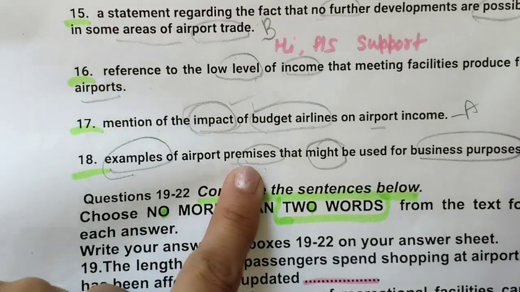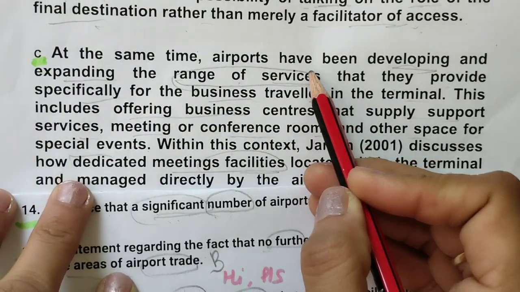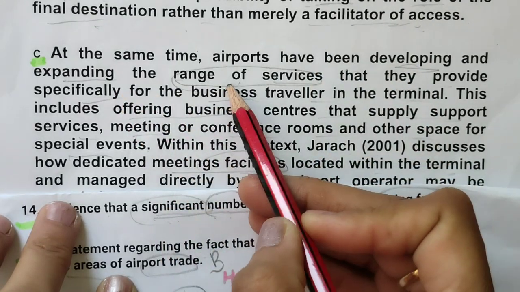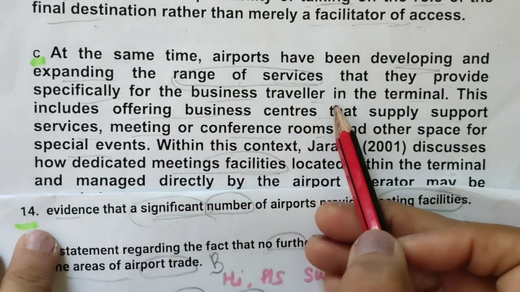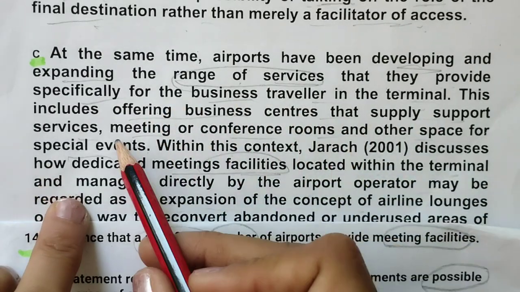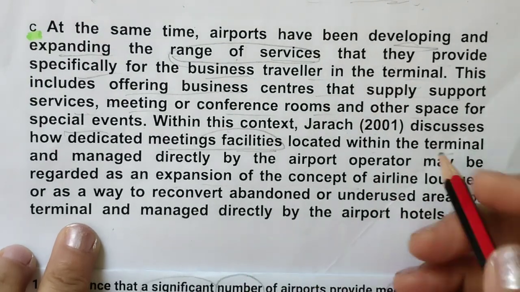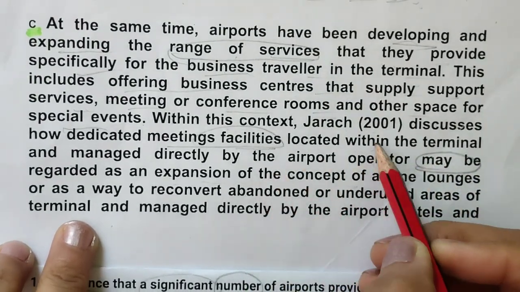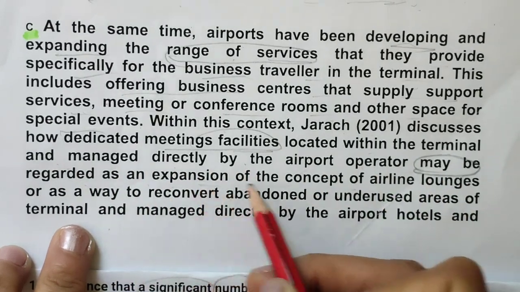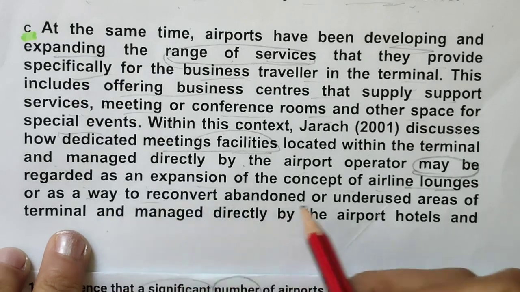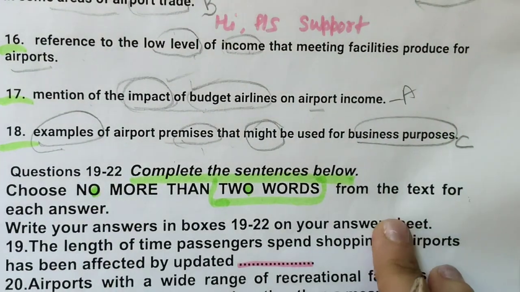Examples of airport premises that might be used for business purposes, and have been developing and expanding the range of services that they provide specially for the business traveler in the terminal. This includes everything they have given. Maybe see this, discusses and managed directly by the airport operator may be regarded as the expansion of the concept of airline lounges. So this is matching with this 18th number.